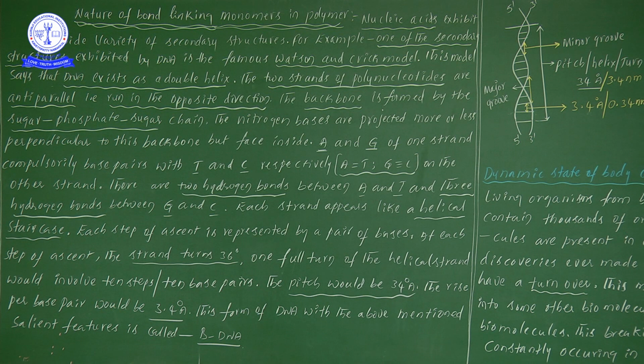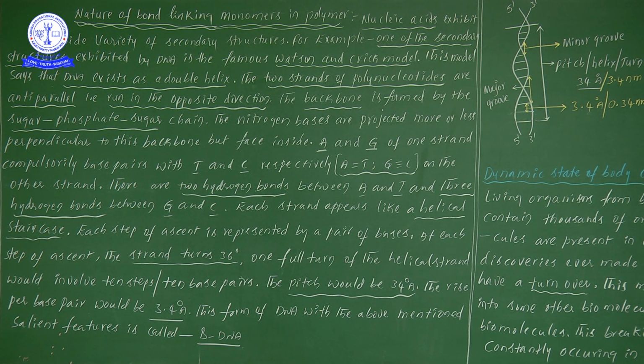DNA runs anti-parallel, and 10 nitrogen base pairs, or 20 nitrogen bases, are there. All these points we will study under B type DNA. So by seeing all these salient features, we can recognize that the DNA comes under B type DNA.